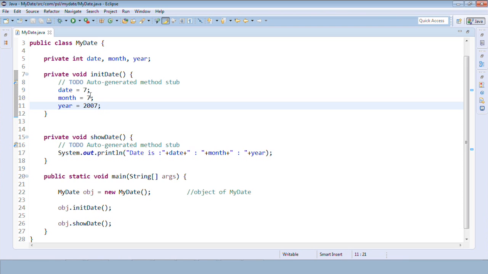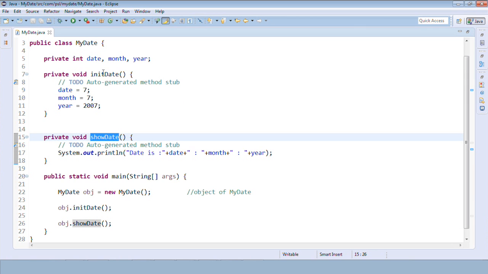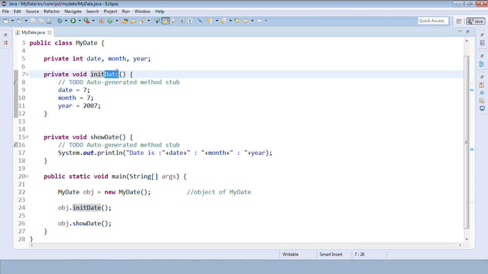Some of the basic things we have already understood, that method names we write in this way: init is in lower case and Date, D, is in upper case. Same for showDate, S is in lower case, D is in capitals. Wherever necessary, try to give comments.